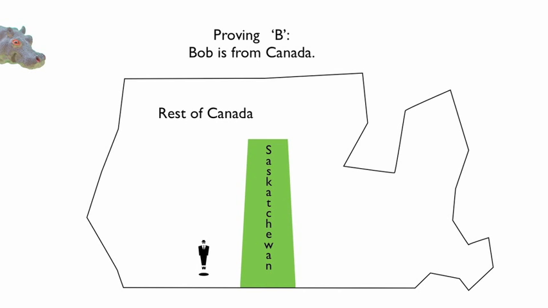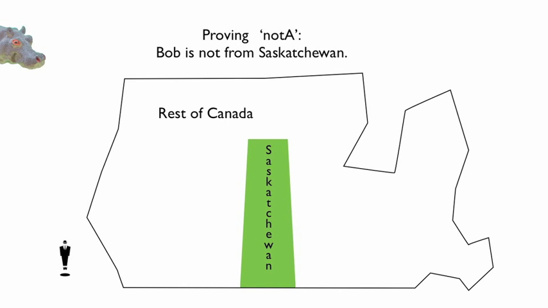We run into some issues if we start by knowing B, that Bob is from Canada. This knowledge won't let us conclude anything definitive about whether or not Bob is from Saskatchewan. The possibility remains open, however, which is an important point. We run into the same problem when we start with not A. Knowing that Bob is not from Saskatchewan does not let us conclude anything definitive about whether or not Bob is from Canada.